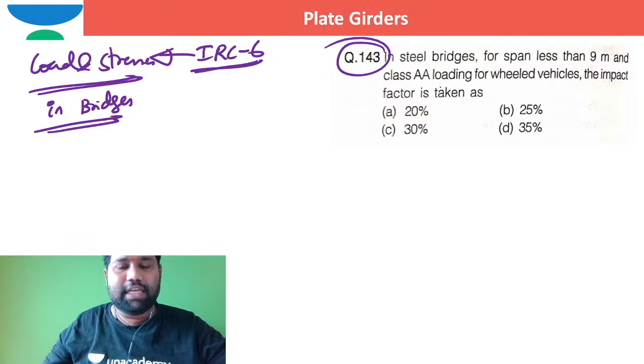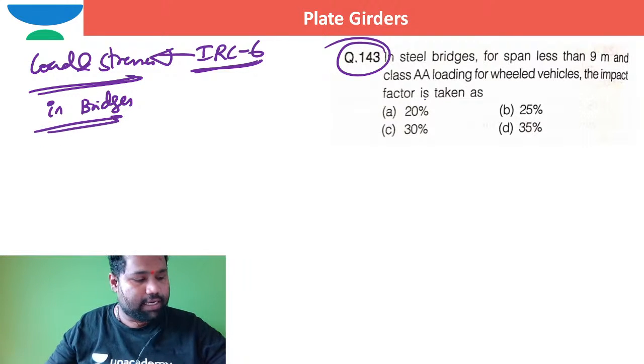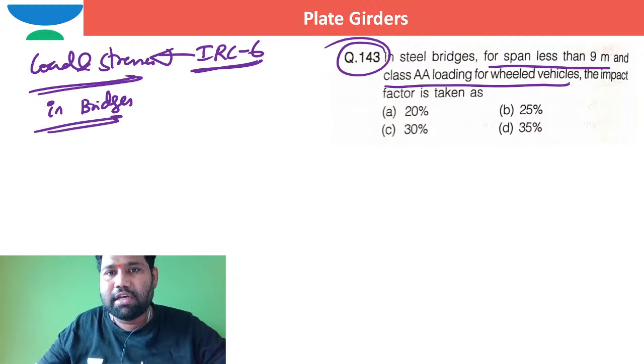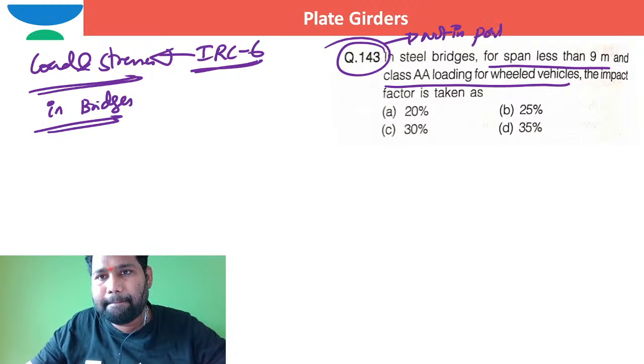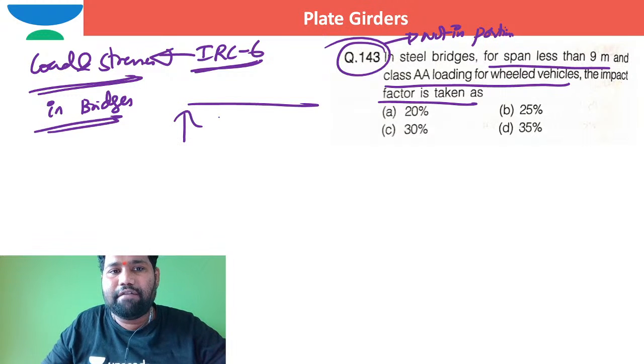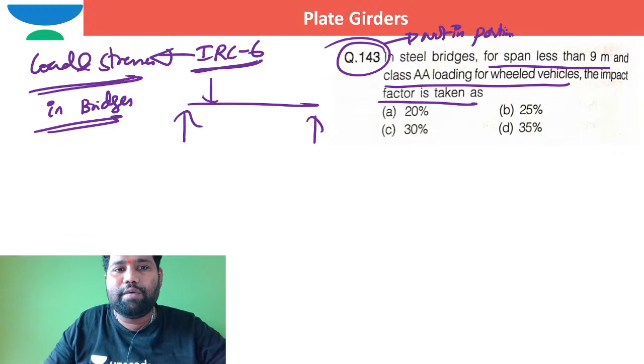Loads and stresses in bridges. In a steel bridge of span less than 9 meters for class A loading for wheeled vehicles, the impact factor, as the loads applied on the bridge are moving loads.